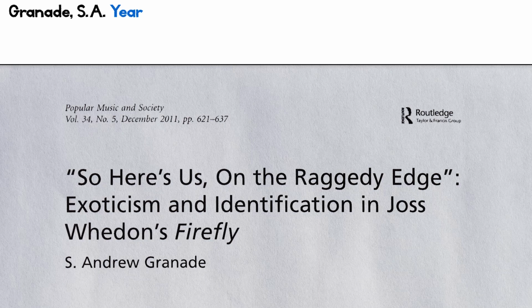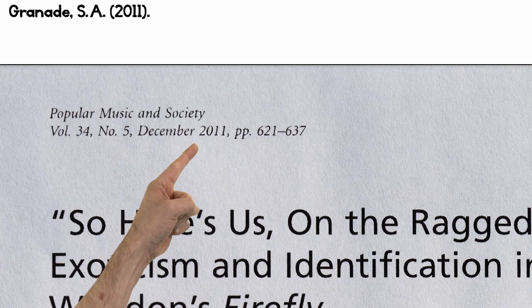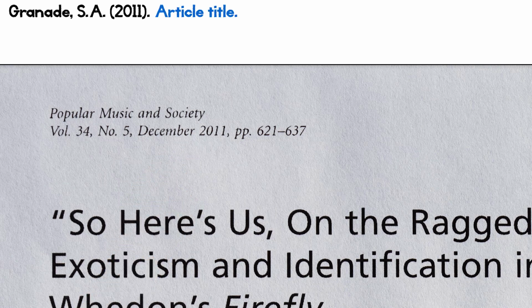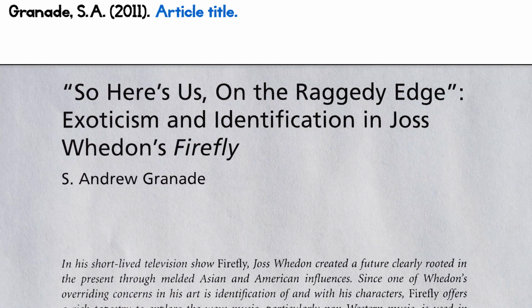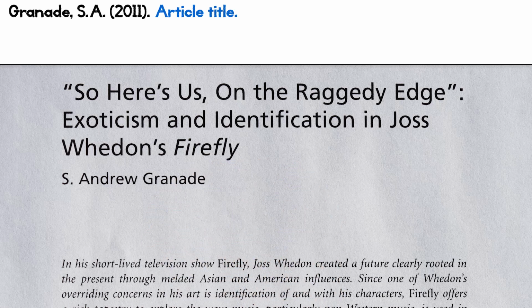Next comes the 4-digit year, 2011, in parentheses, followed by a period. The year is usually found on the top or bottom of the first page. The article title comes after that. Article titles usually show up at the top of the article, nice and obvious-like. They're also usually pretty long and specific.